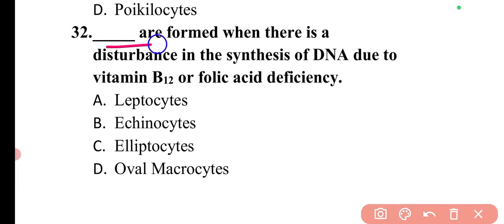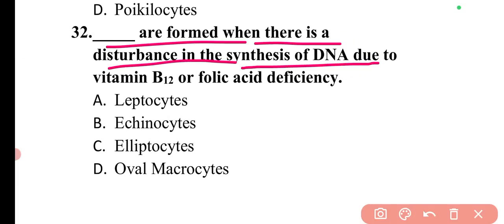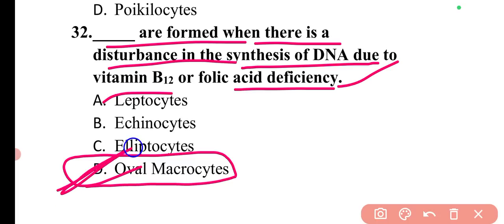Next question is: dash are found when there is disturbance in the synthesis of DNA due to vitamin B12 or folic acid deficiency. So this condition is known as oval macrocytes. So option D is correct.